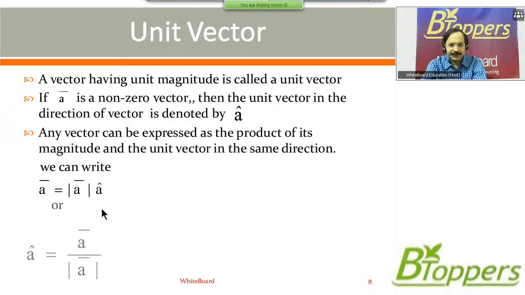Our unit vector in the direction of vector A bar is given by A cap equal to A bar by mod of vector A bar. In the figure, from here to here, this represents vector A bar. From here to here, it is A cap. You can show this unit vector A cap separately, parallel to itself. Modulus of vector A cap is 1, but the direction of A cap is in the direction of A bar.